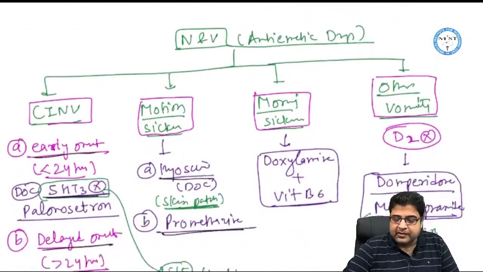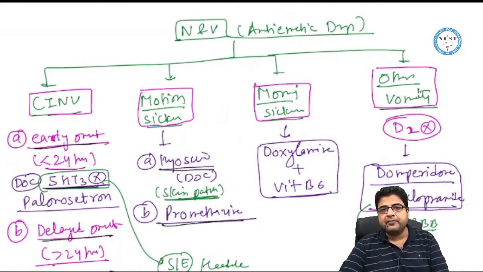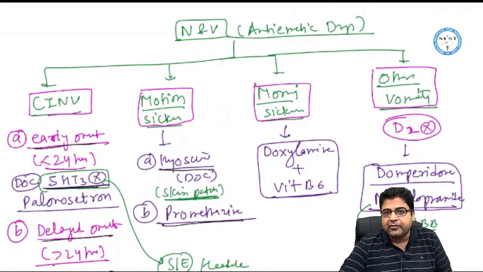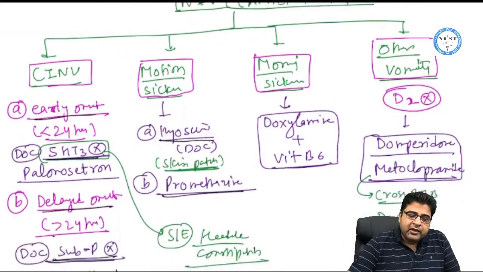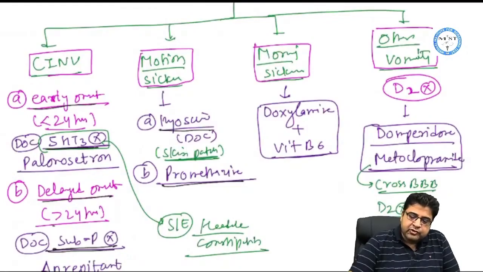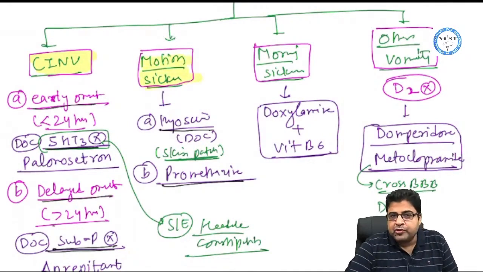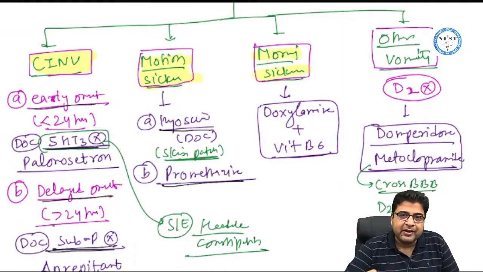Next topic is the medicines which are useful for nausea and vomiting. The drugs which are given for nausea and vomiting, we call them anti-emetic drugs. So we have four types of vomiting. Number one is chemotherapy induced vomiting. CINV stands for chemotherapy induced vomiting. Number two is the vomiting due to motion sickness. Number three, the vomiting due to morning sickness, that is in pregnant females.